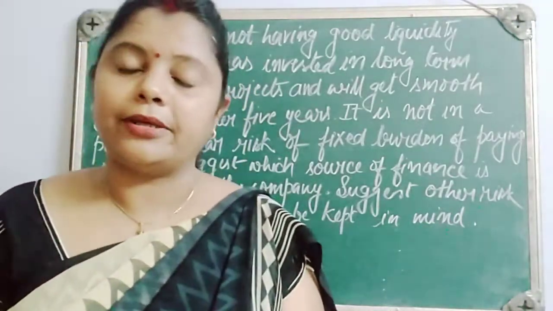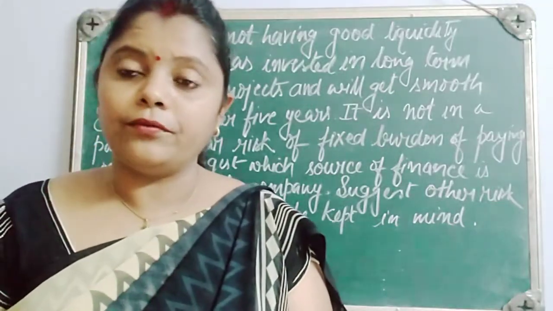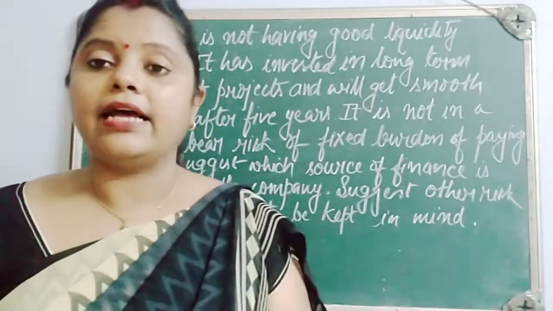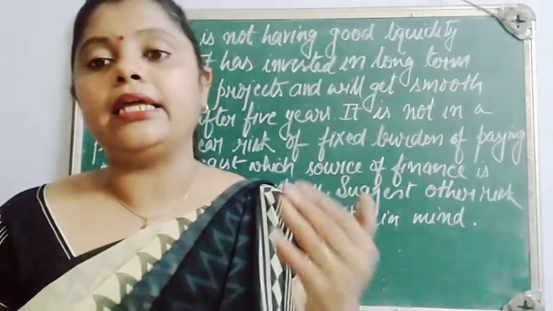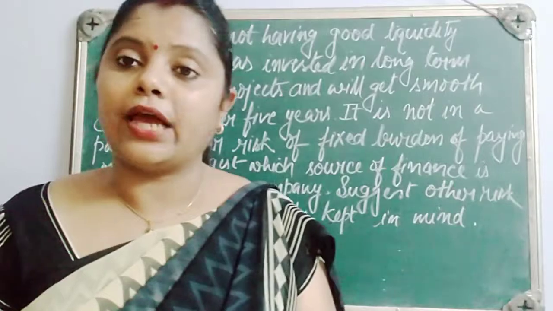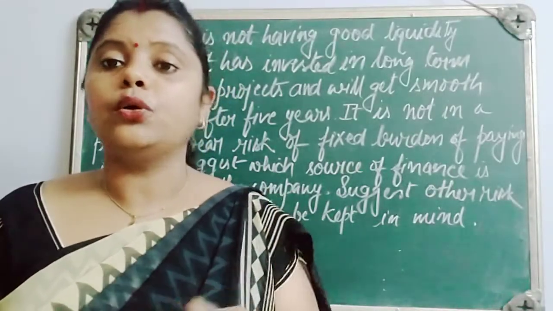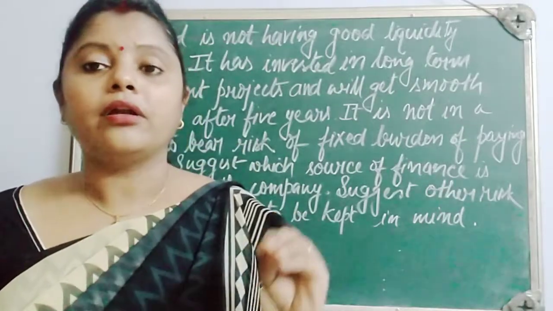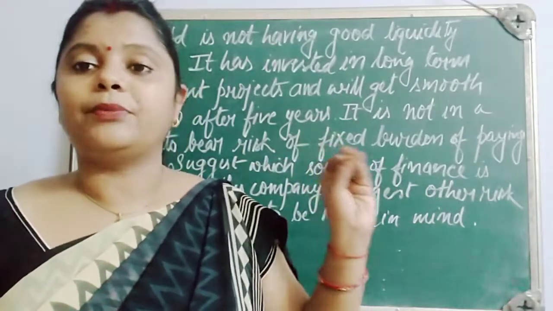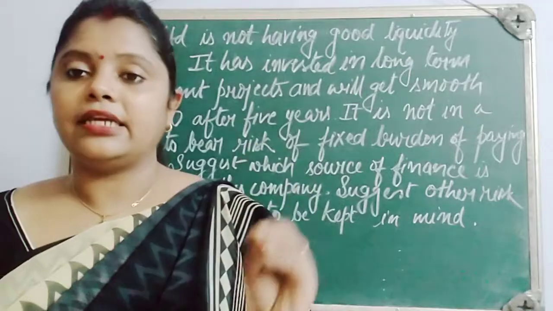And when we ask the public to deposit their money in our company, at that time also we have to pay interest to them. So the condition is not good. The company cannot bear this particular risk. They cannot pay a fixed interest.